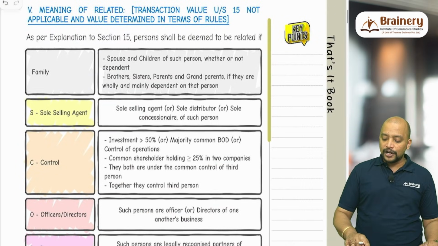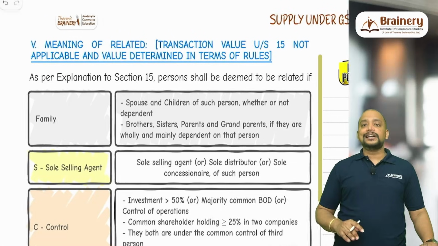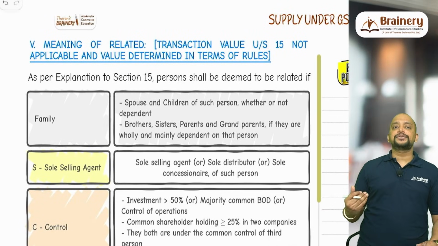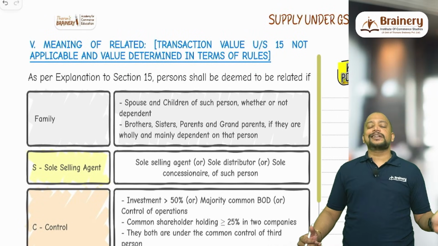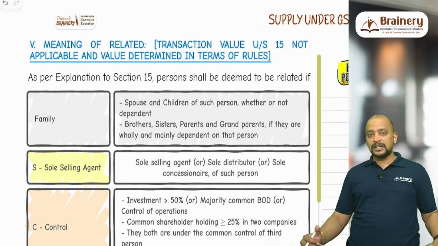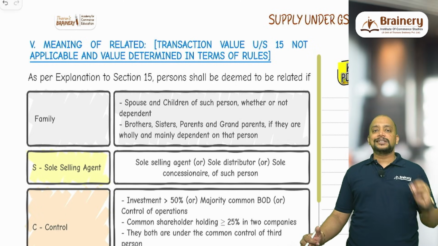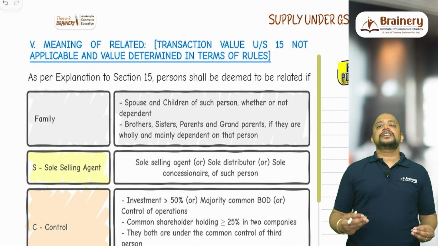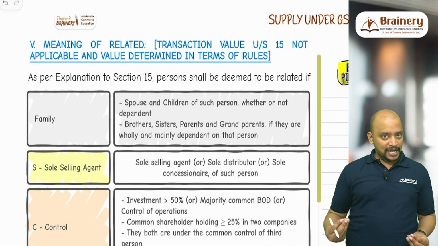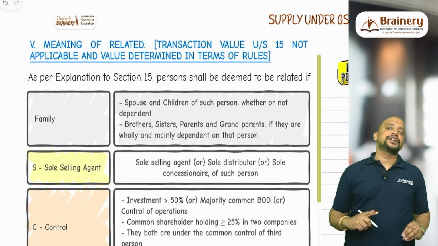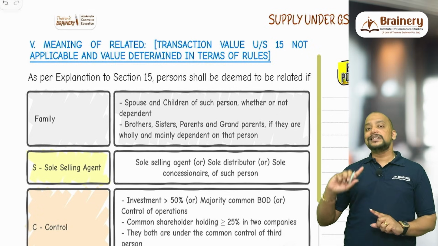Next, we have the meaning of related. The meaning of related is given under the explanation to section 15. So whenever there is a transaction between related parties, keep that in mind. The transaction value under section 15 will not be applicable. Usually transaction value under section 15 is nothing but the price actually paid or payable, but that will not be applicable, and we need to determine the value as per the CGST rules.